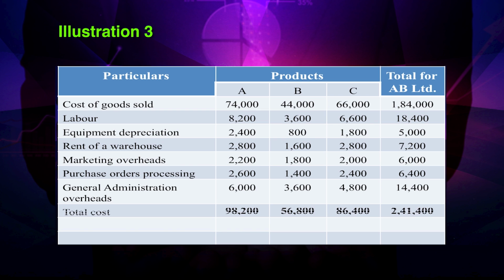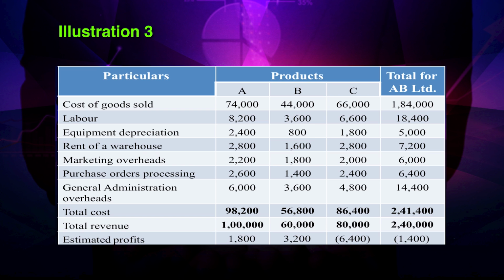Total cost for A it is 98,200, for B 56,800, for C 86,400 totaling 2,41,400. Total revenue 1 lakh for A, 60,000 for B, 80,000 for C totaling 2,40,000. Estimated profits 1,800 for A, 3,200 for B and negative for C, that is 6,400 totaling net loss 1,400.